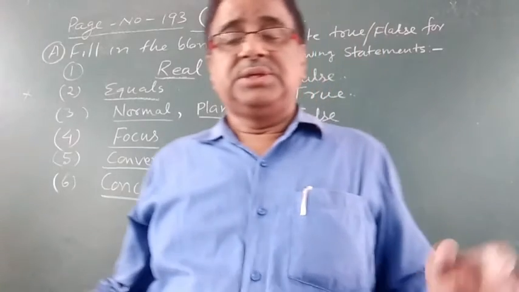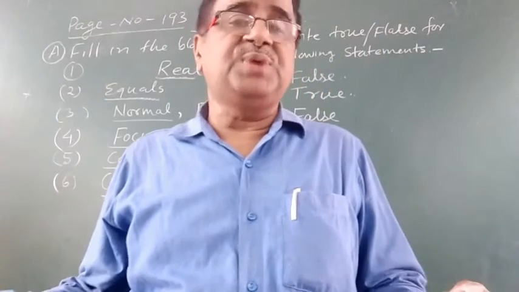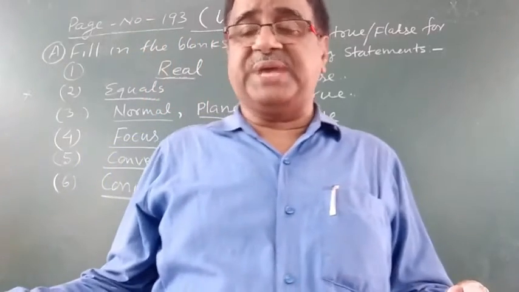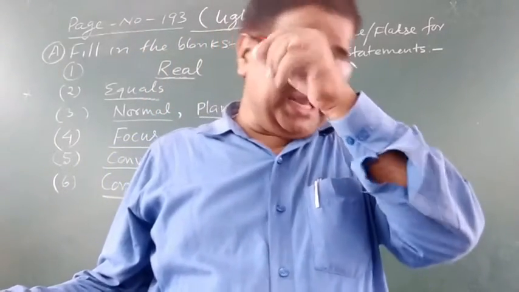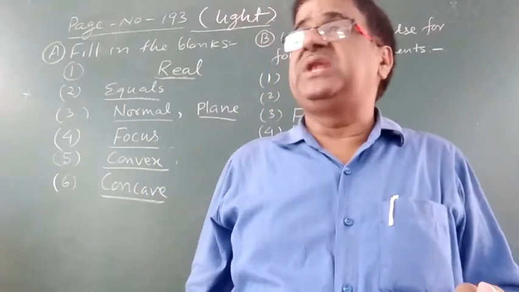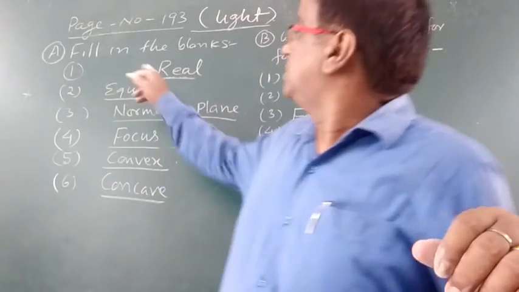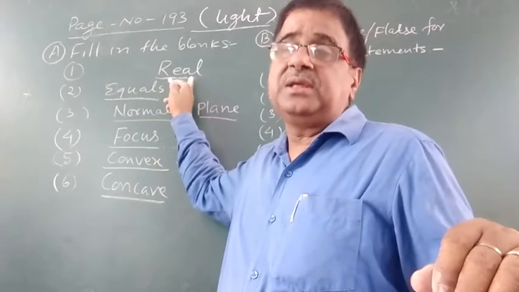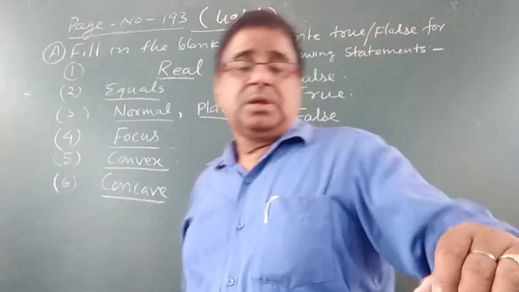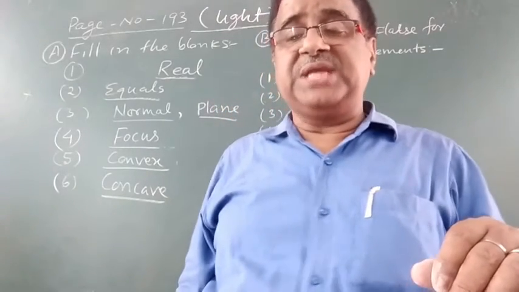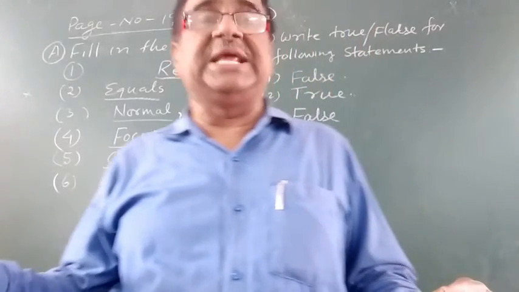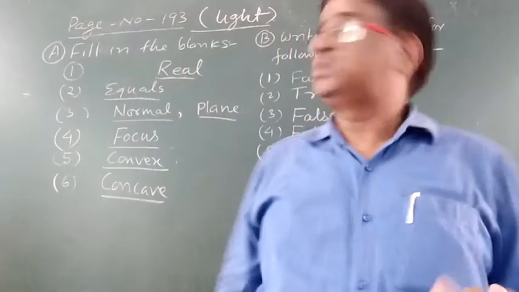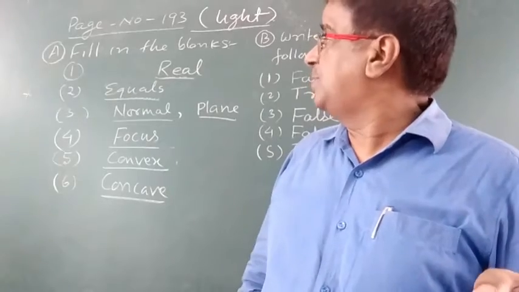Number 1, the image which can be obtained on a screen is called a blank space image. So here you will have to fill in real. So in question number 1 you have to fill real image, real. An image which can be obtained on a screen is called a real image. So real will be filled in question number 1.